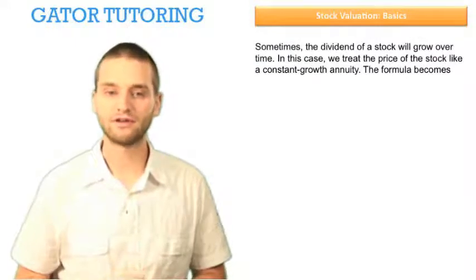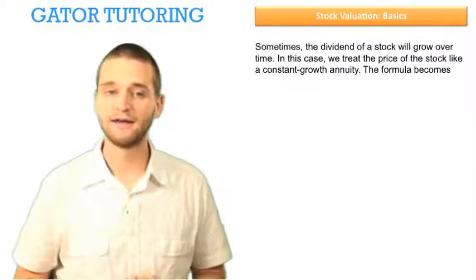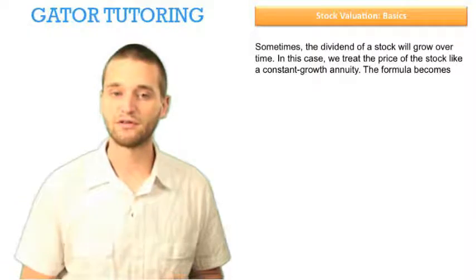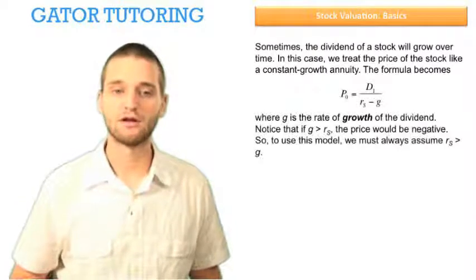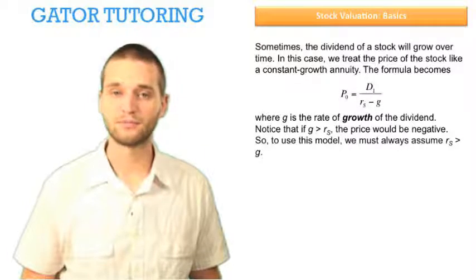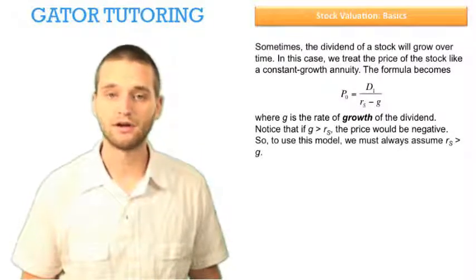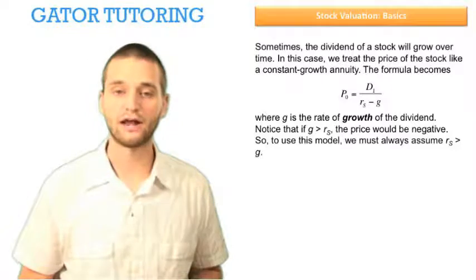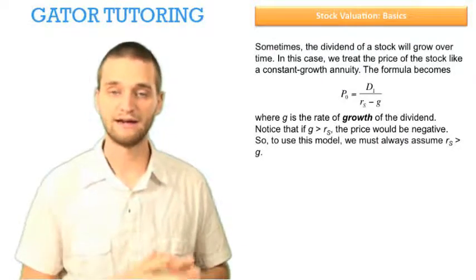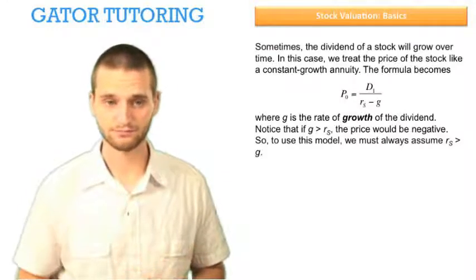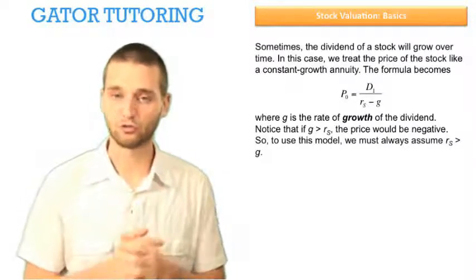Sometimes the dividend of a stock will grow over time. In this case, we treat the price of the stock like a constant growth annuity. The formula becomes the price in period 0 equals the dividend in period 1 divided by the return on equity minus the growth rate. We've seen this formula before. We're just applying it in the context of stock valuation. And g is the rate of growth of the dividend.